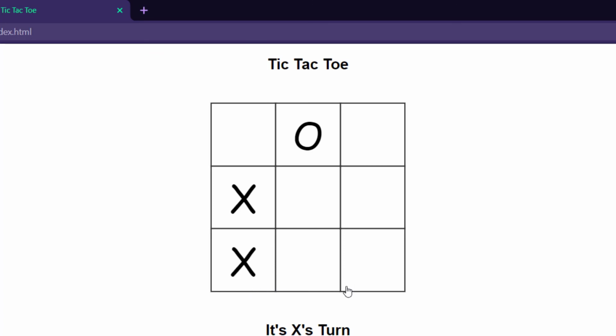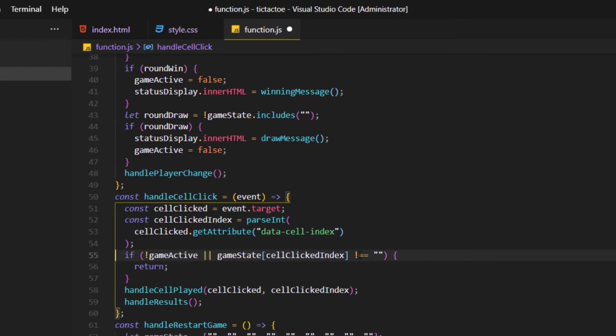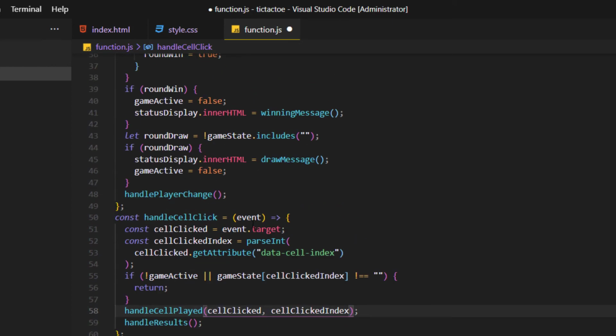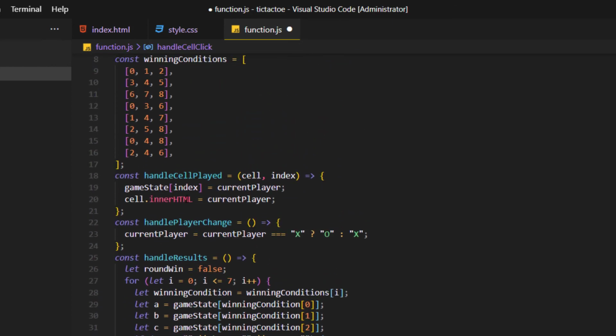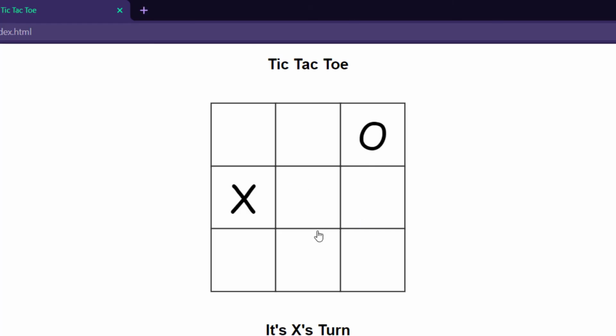It's kind of working before it needs to be. So I'm going to put it at the end here, in the handle player change. Okay, it's O's turn. Yeah, it is working perfectly right now.